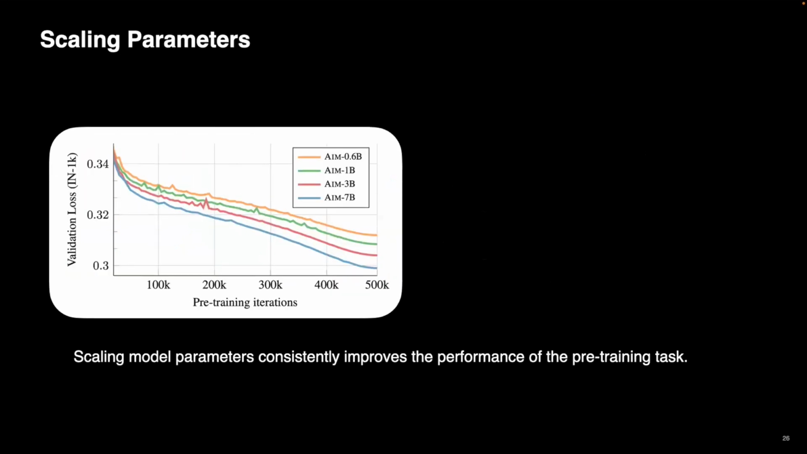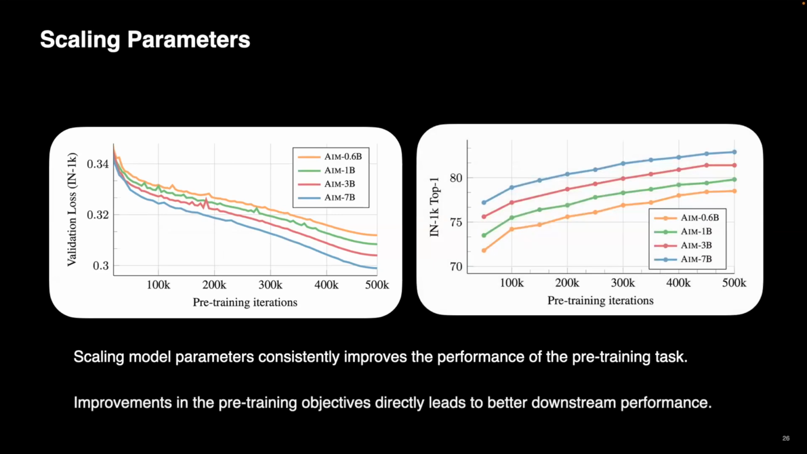Okay, so now we go back to the initial question of scaling. We scale these models from 600 million parameters, which is equivalent to ViT-Huge, up to 7 billion parameters, which is relatively new for vision models. We don't typically scale them this much. I don't know if you see the resemblance, but this plot looks somewhat similar to the Llama plot. As we make the model larger and train for longer, we see very clear improvements in the validation loss that we measure for the pre-training task. At the same time, this mirrors a very similar improvement in the downstream task.